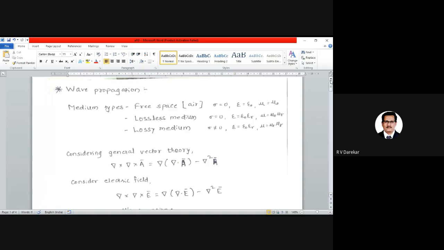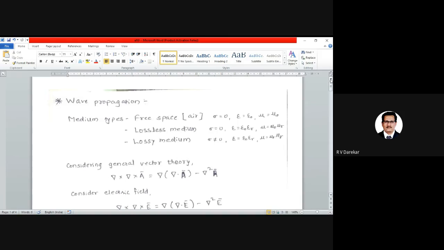In a very similar way, we can understand the concept of a lossless medium, in which sigma is equal to 0, but epsilon is not equal to epsilon 0. It will be equal to epsilon 0 into epsilon r. What is this epsilon r? Epsilon 0 is a constant which is related to the electric field. Similar to circuit theory, where there was resistance, in this field theory we have to consider permittivity and permeability. So here epsilon is equal to epsilon 0 into epsilon r, and mu is equal to mu 0 into mu r, where mu r is the permeability of the medium.